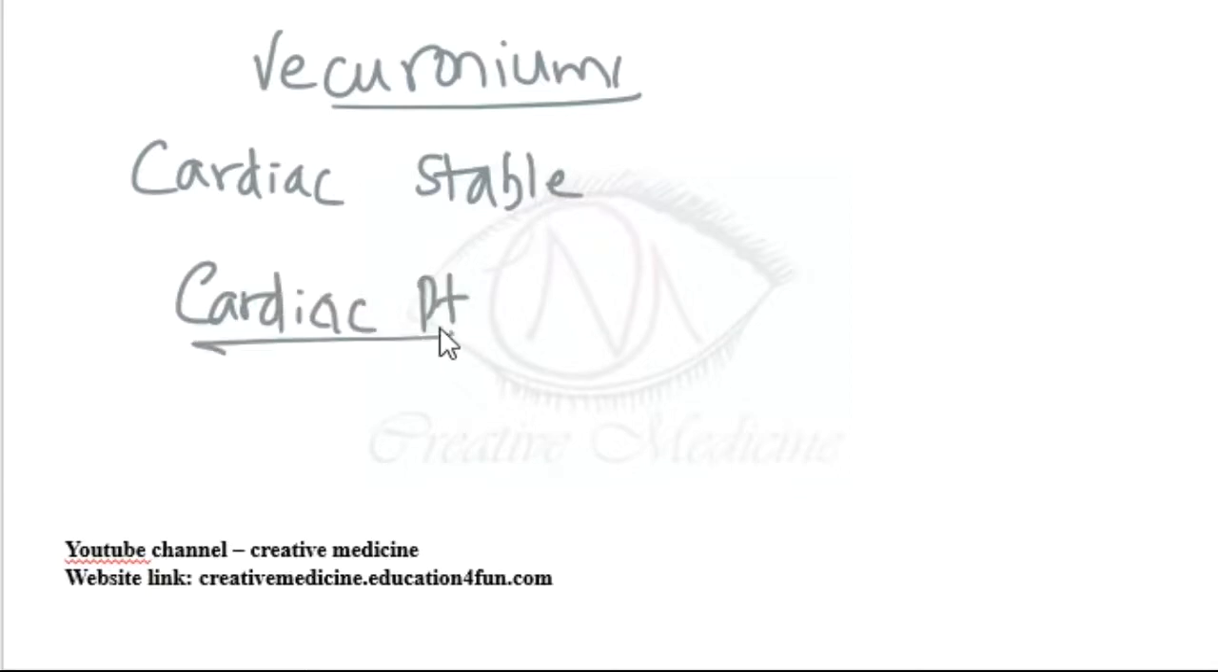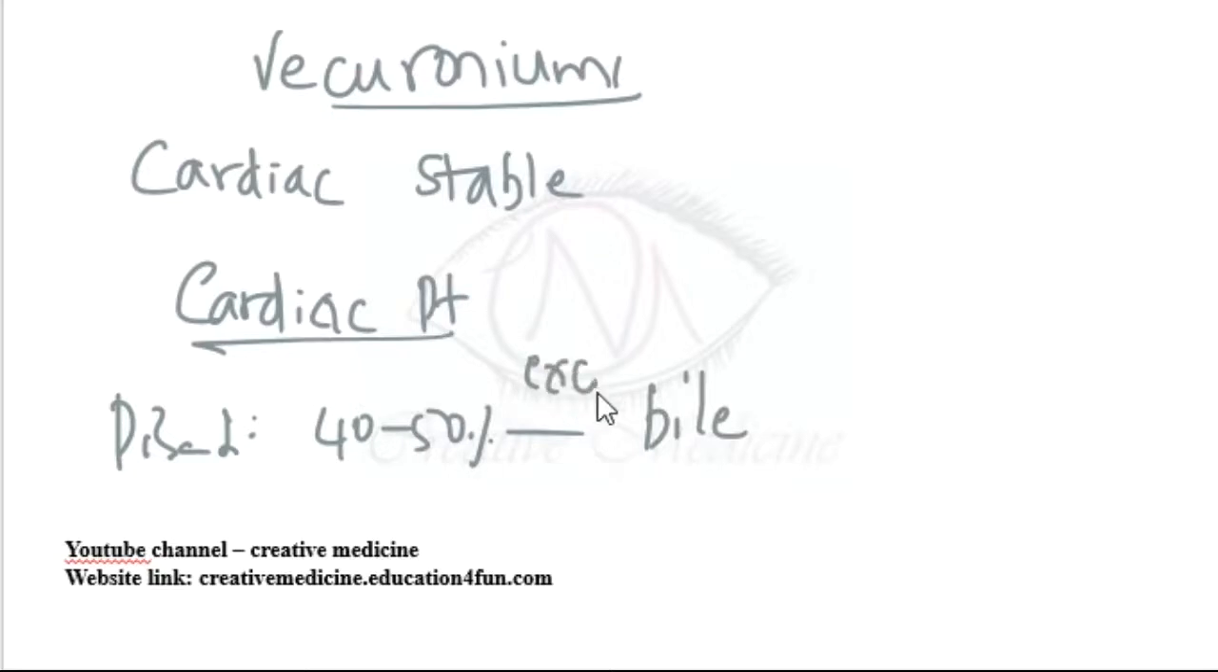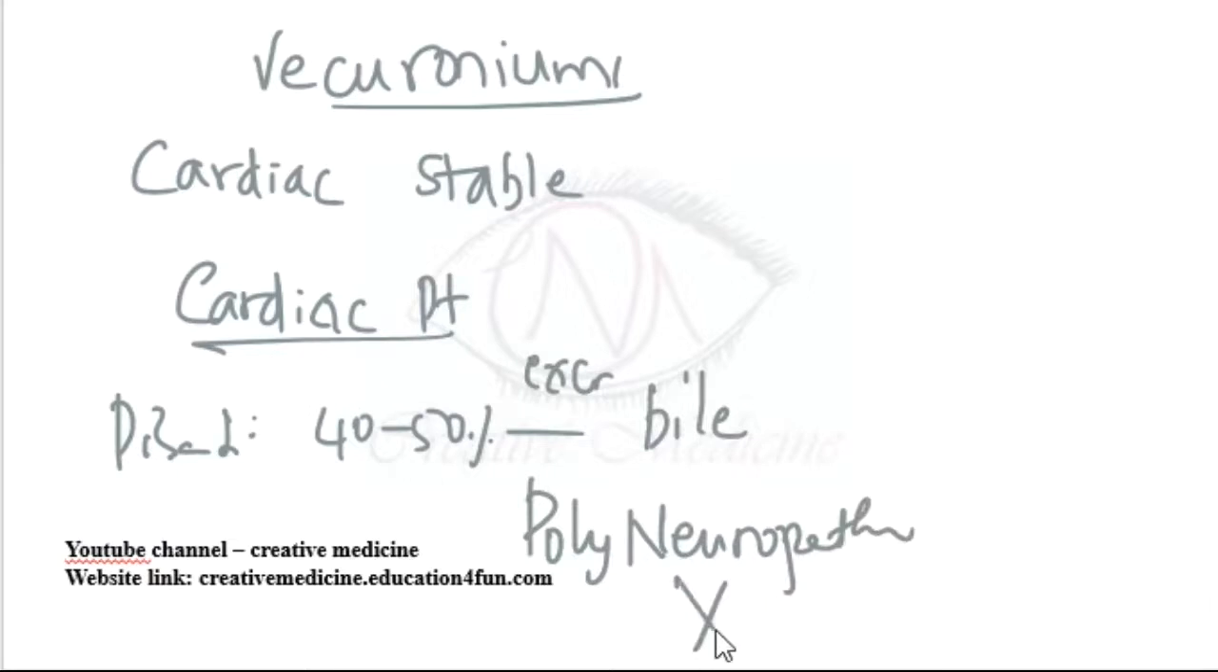Disadvantage of vecuronium is 40 to 50% of vecuronium is excreted in the bile, and in long-term cases, vecuronium can cause polyneuropathy. Vecuronium is avoided in biliary obstruction.